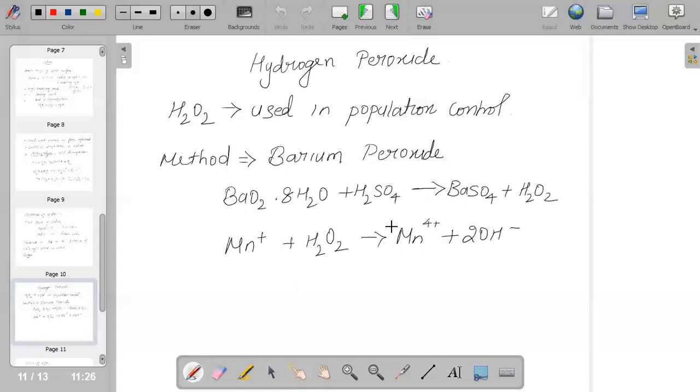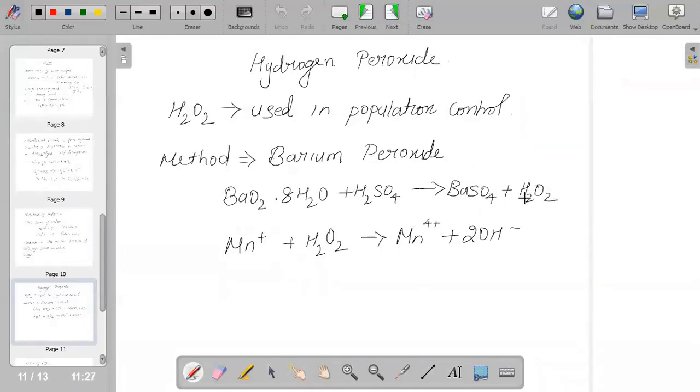If we take a thin paste of barium peroxide made in ice cold water and add that slowly to ice cold sulfuric acid, the white precipitate of barium sulfate formed is removed by filtration, and what is left behind is a dilute solution of hydrogen peroxide.